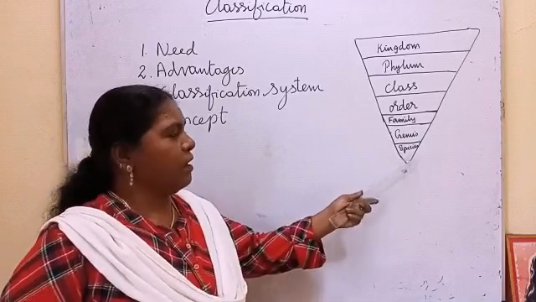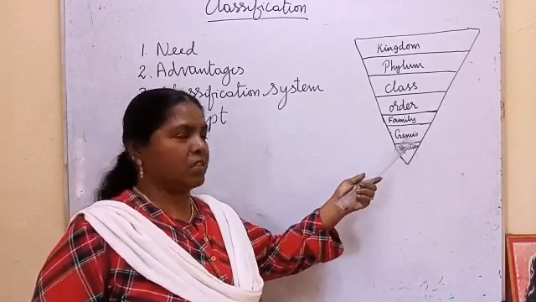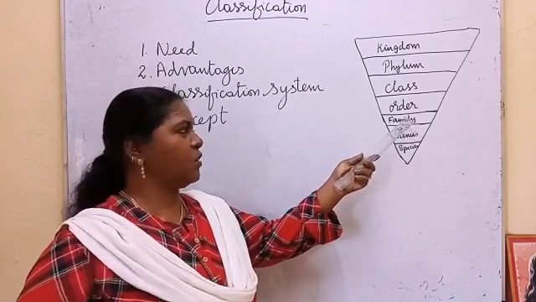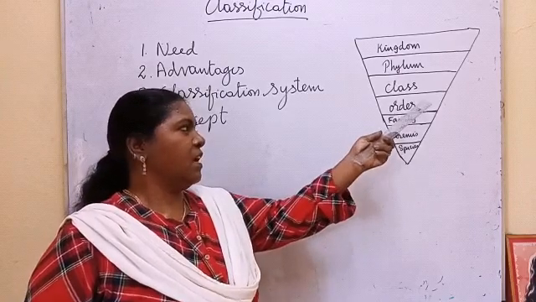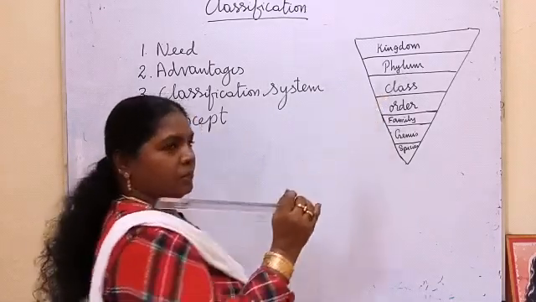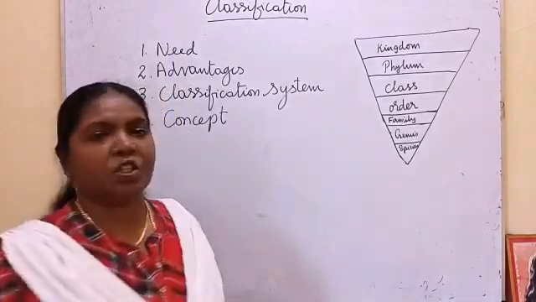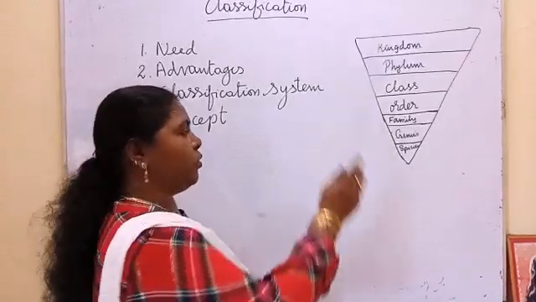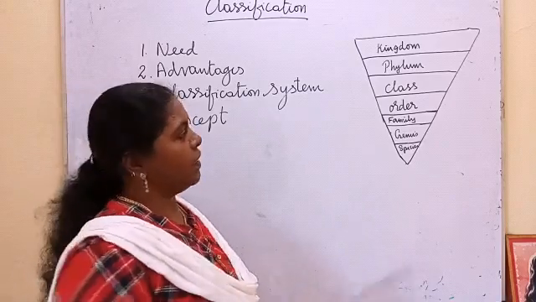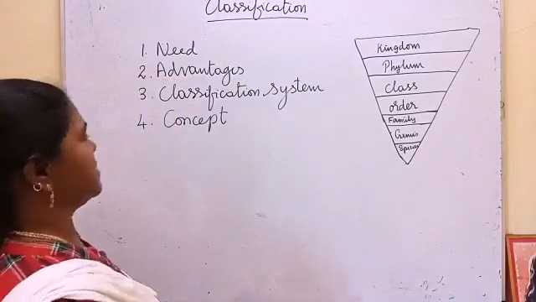So we can start from here. The organisms which have similar characteristics are grouped. The species are grouped into genus. The similar characteristics of genera are grouped into families. Similar characteristics of families are grouped into order. Similar characteristics of orders are grouped into class. So class into phylum, phylum into kingdom. Species is the basic unit of classification, and kingdom is the higher unit. Both for plants and animals, they use this system of classification.